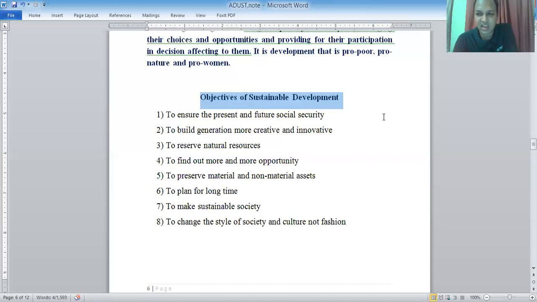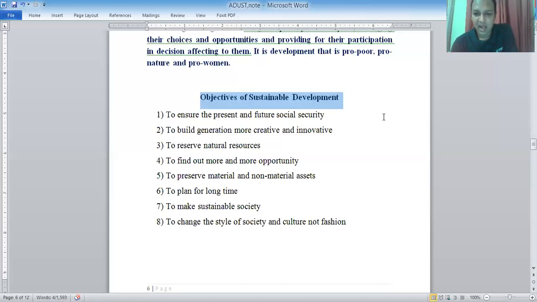Here is point 8, to sense the style of society and culture, not fashion. We know that culture is very important. Culture includes all the aspects of religion, social life, customs, and other value systems, our morals, attitude, thinking level; all these aspects are included in culture. So we have to change our bad culture that is very harmful for society or nation.